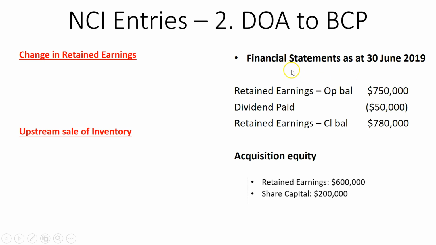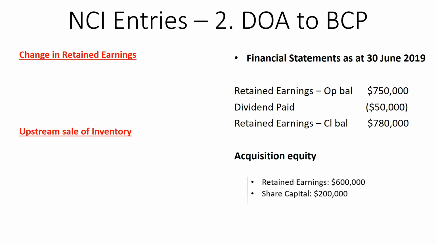Why? Because these financial statements are at 30 June 2019. Our current period is the 2019 financial year. So the opening balance of retained earnings for the current period is the closing balance of the prior year period. So we know that retained earnings has increased $150,000 from the date of acquisition to the end of the period before now.